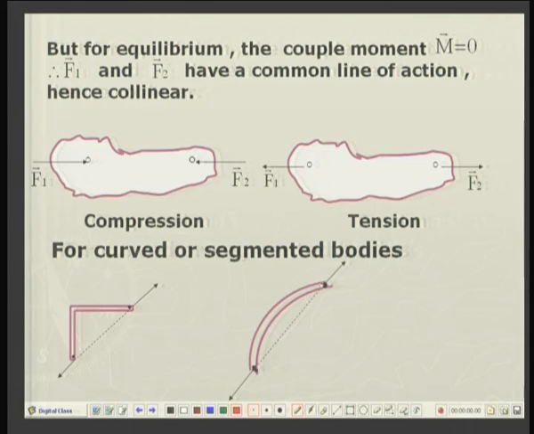Similarly, if the member is a curved member, then it will again be passing through these two pins, along the same line of action. So, these two simple conclusions are very, very useful in the analysis of trusses.